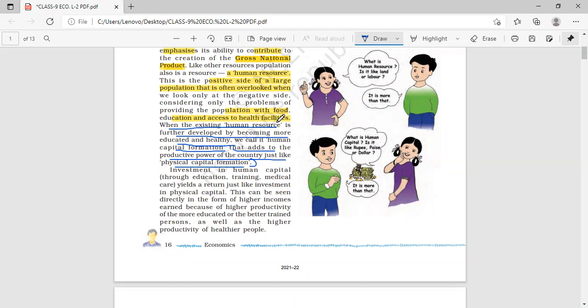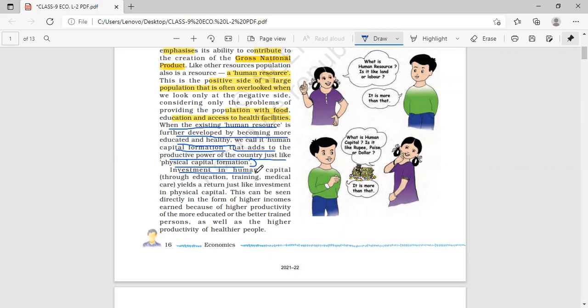This human resource can help in the country's growth or productivity when it is provided with more education and healthcare facilities. So if educated people will be there, healthy people will be there, then definitely they will prove fruitful or profitable for the country's growth. Clear?